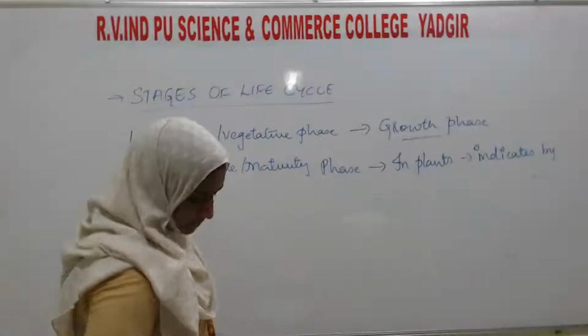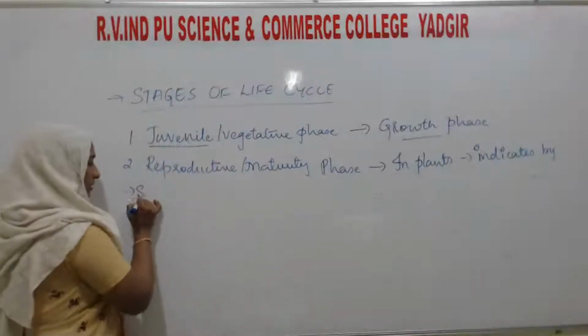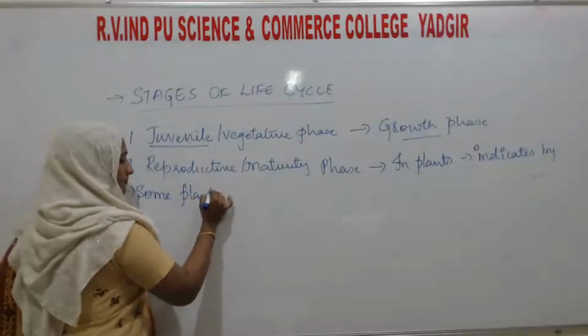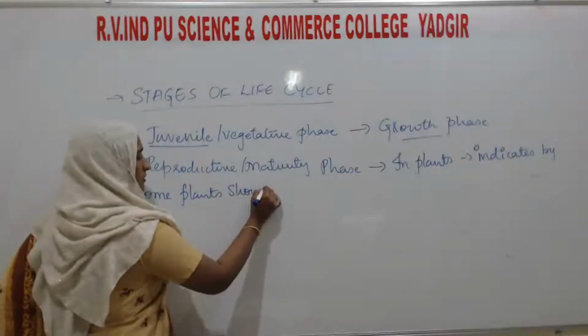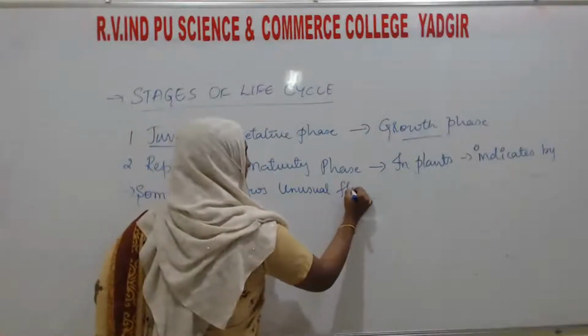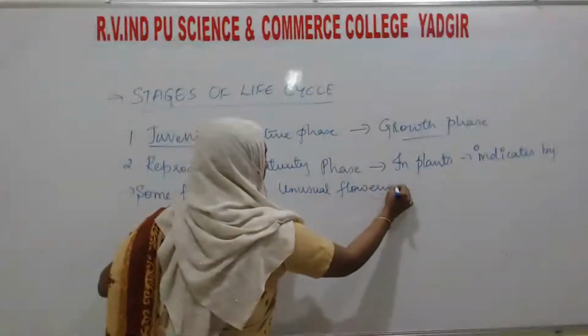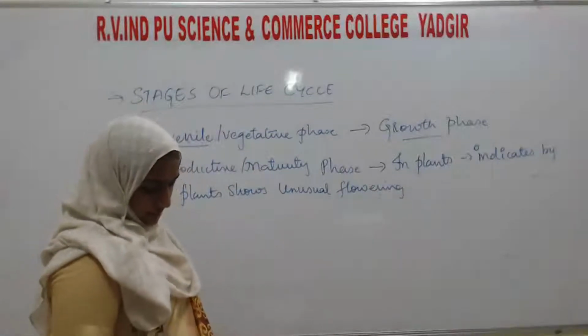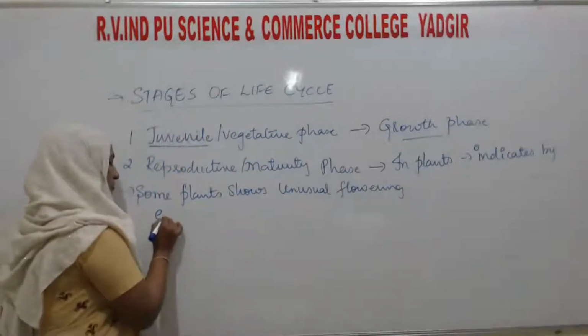Some plants show unusual flowering. One example is bamboo species.